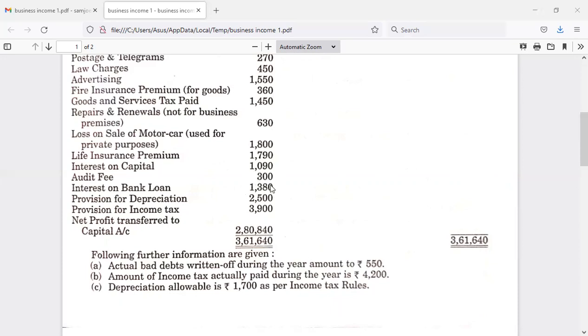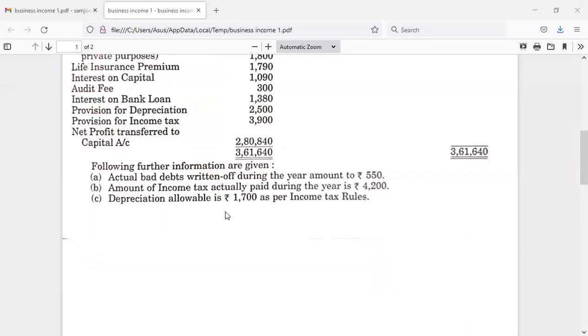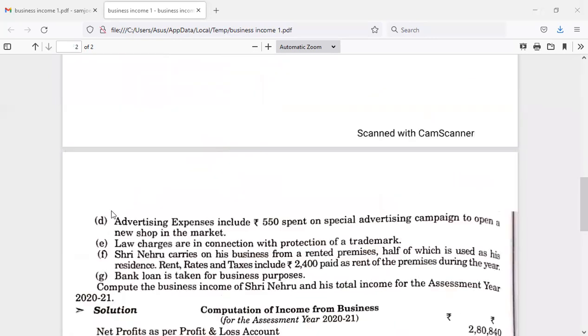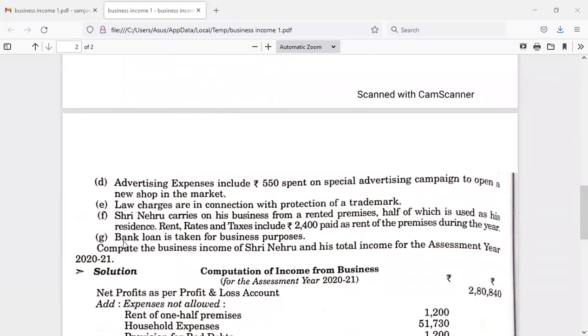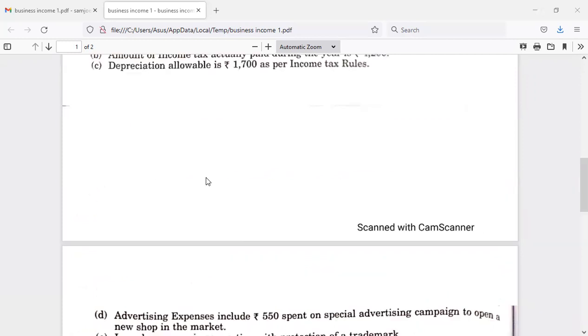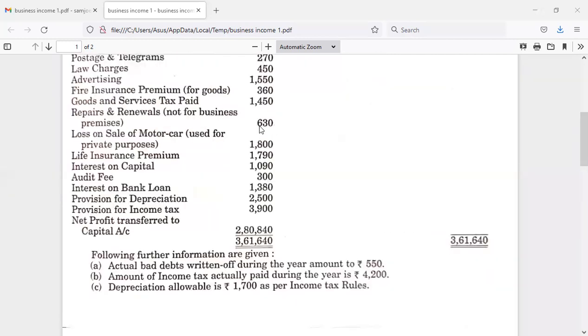The next is audit fee, so it is an allowable expenditure because a business must get its books of accounts audited every year. Then interest on bank loan. Here we have to see the purpose of taking the bank loan. If it is for the purpose of business, then it is allowable. For this we have to see the additional information. See here, point number G, bank loan is taken for business purpose, so that means it is an allowable expenditure.